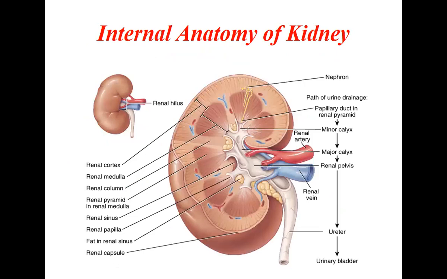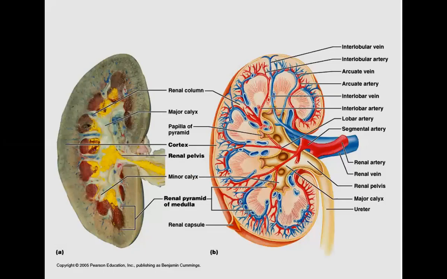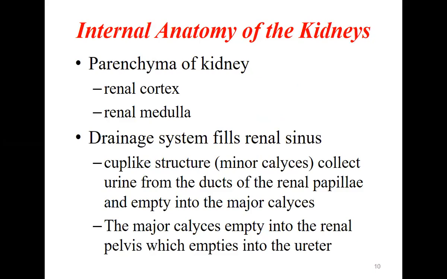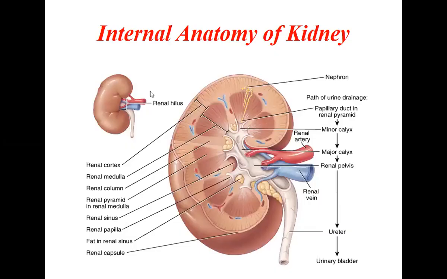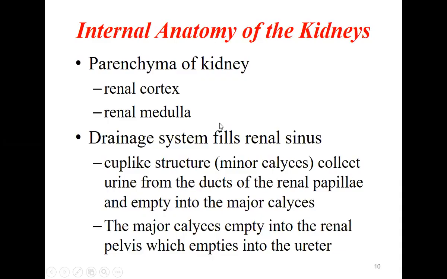Now coming to the internal anatomy of the kidney. What do you see? The internal anatomy of the kidney consists of the parenchyma, which consists of the renal cortex and the renal medulla. If you cut the kidney in longitudinal section, this is called the cortex, and this is called the medulla. Renal means kidney. So there are two parts: outside is called the cortex, the inner part is called the medulla.